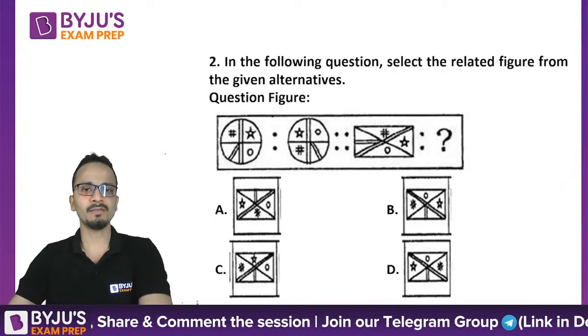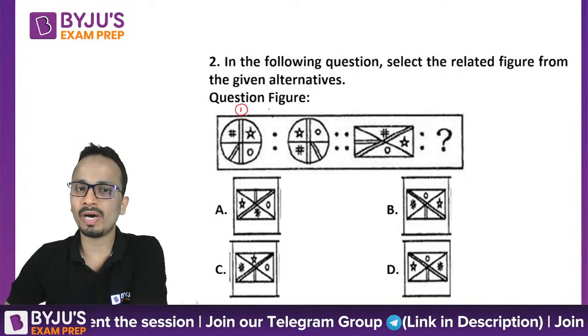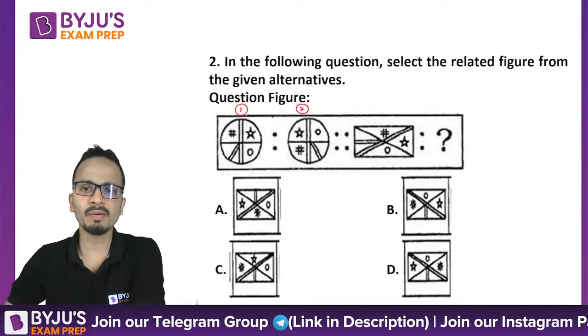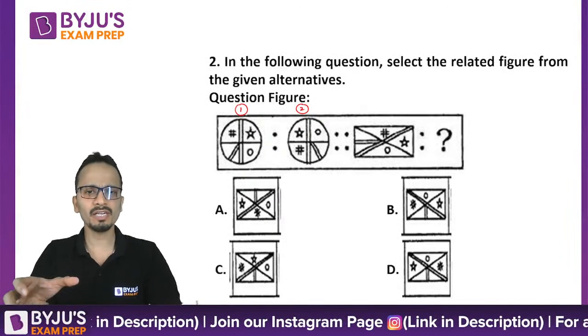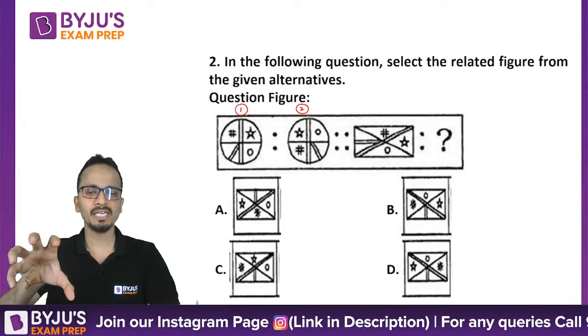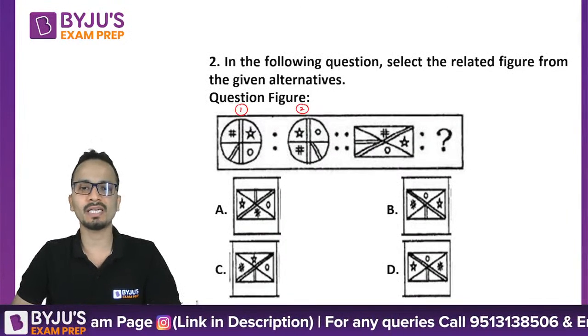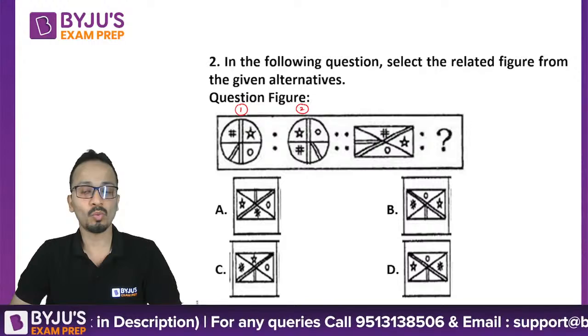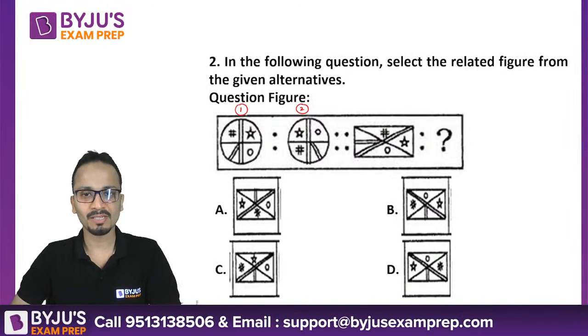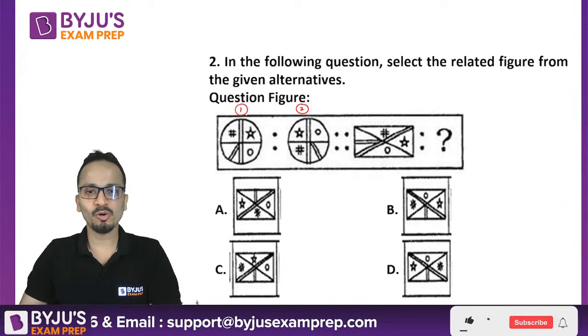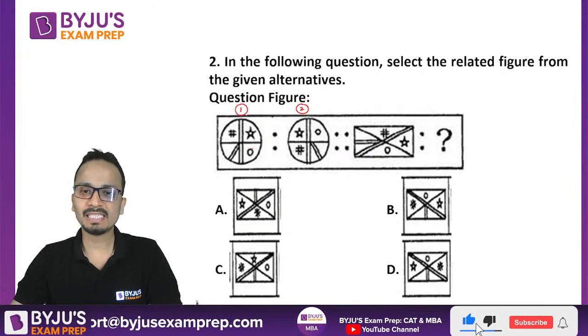Now, in this case, I'll call it figure number 1 and figure number 2. So from figure number 1 to figure number 2, what has happened? Now this figure is being rotated in the anti-clockwise direction. Or what has happened here? Clockwise or anti-clockwise? Anyone? So let's have a look at it.